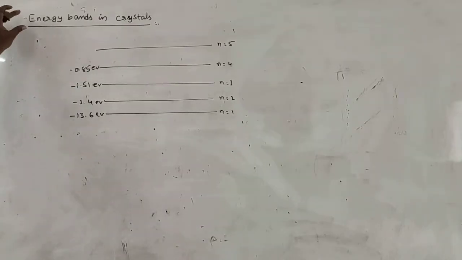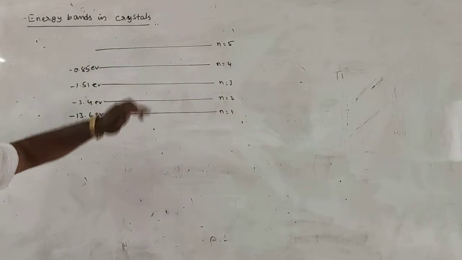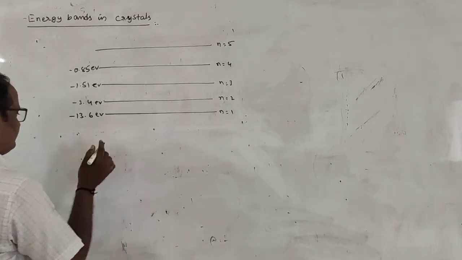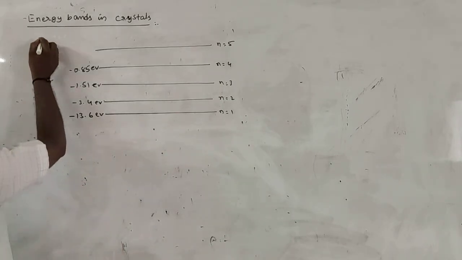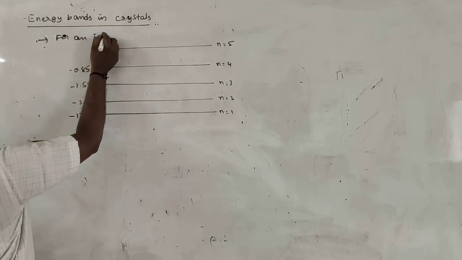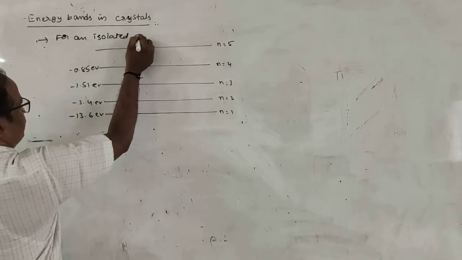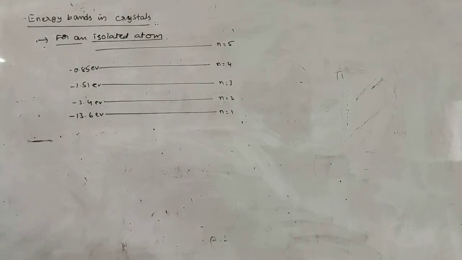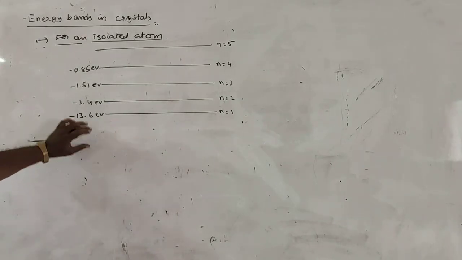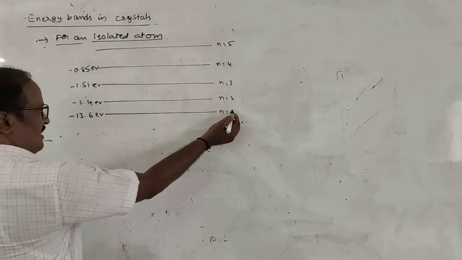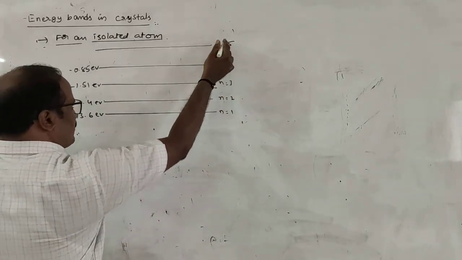See here, energy bands in case of crystals. In case of a hydrogen atom, or for an isolated atom like hydrogen, energy level diagrams are represented like this. n is equal to 1, n is equal to 2, n is equal to 3, n is equal to 4, n is equal to 5.